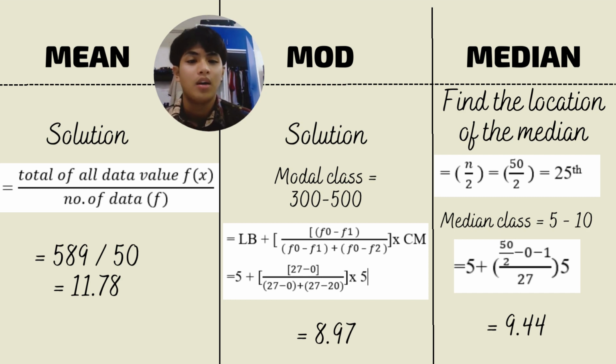There are two steps to get the median. The first one is to find the location of the median. By using the formula, you will get the location of the median is 25, and decide the median class, which is 5 to 10. And take your calculator, you will get 9.44.